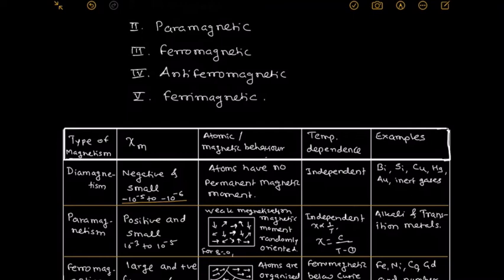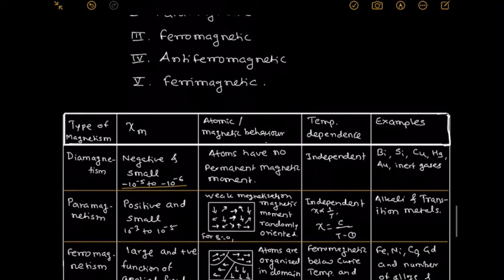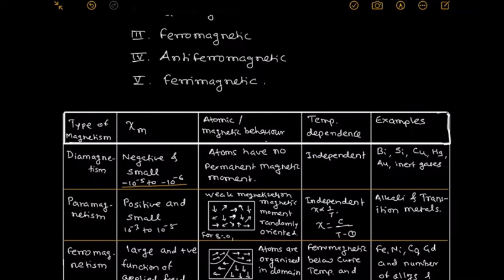The first one is diamagnetism. In diamagnetism, susceptibility is always negative and very small. How much negative? Minus 10 raised to minus 5 to minus 10 raised to minus 6.